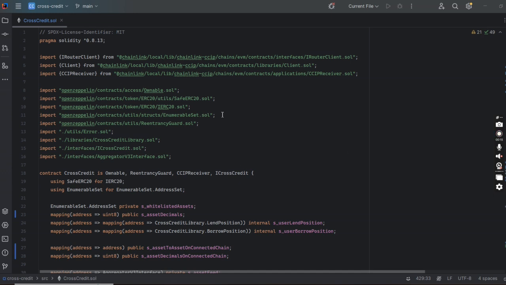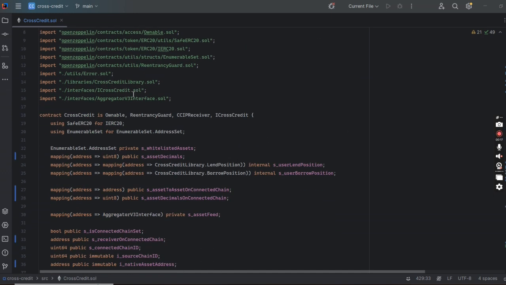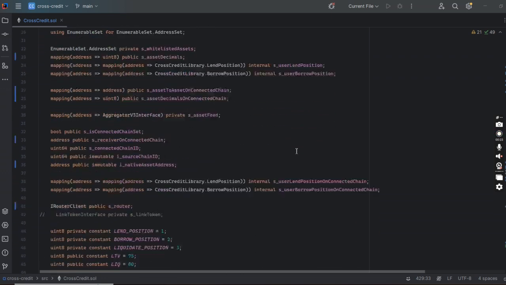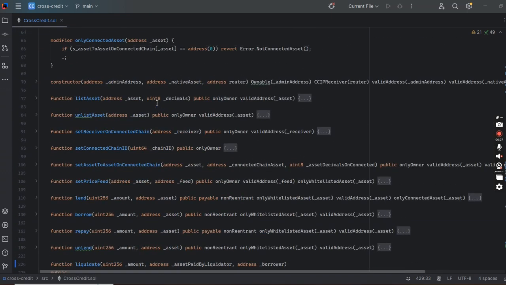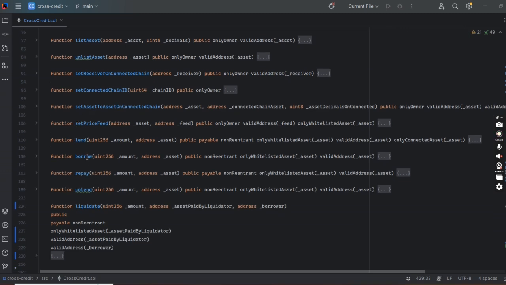So basically, this is our contract, and we've implemented the receiver, and this contract acts as both the sender and the receiver. So we have some basic storage variables, and then the major functionalities here are the lend, the borrow, the repay. Users can lend, and then there can also be liquidation. So yeah, that's just